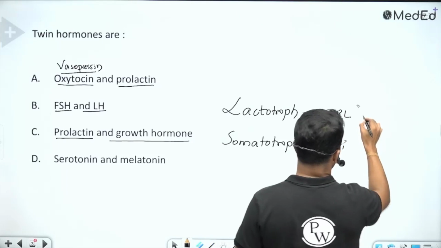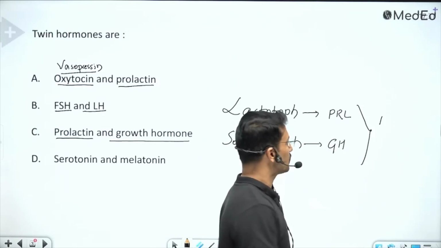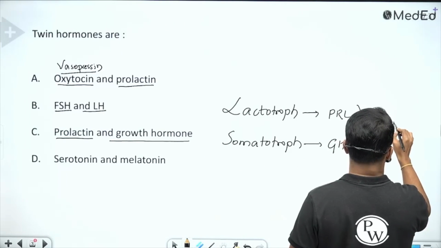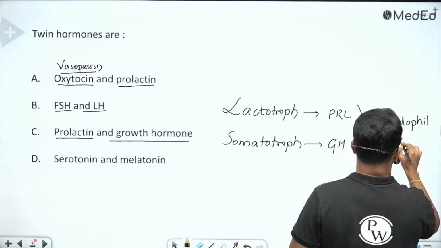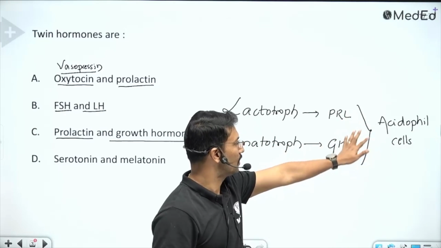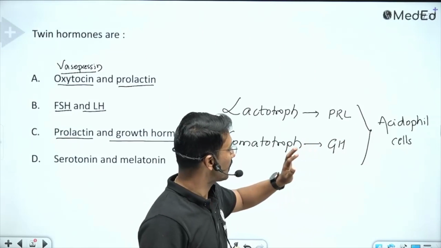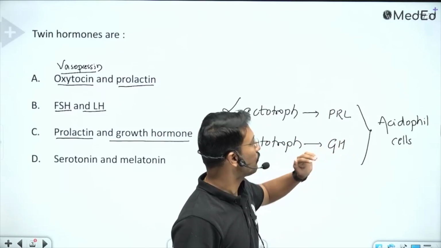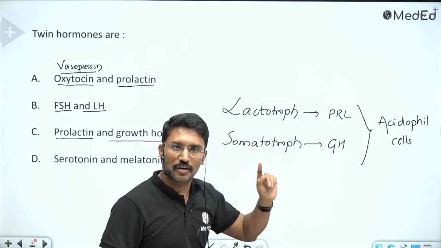Now these are part of the anterior pituitary, and in terms of their staining properties, these are acidophil cells. Okay, so that is the first similarity that I can count: both prolactin and growth hormone secreting cells are acidophil cells. But the more important similarity is that the stem cell from which the lactotropes and somatotropes are derived is essentially the same stem cell.